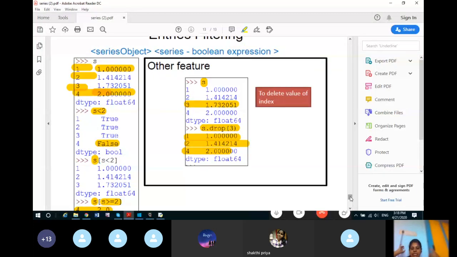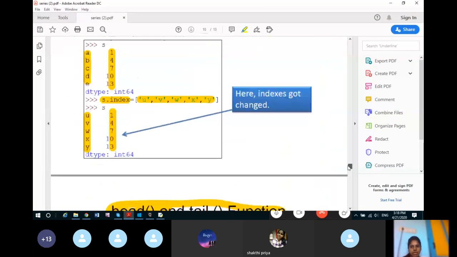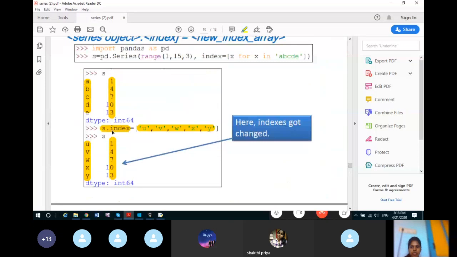Now one topic is left. The operations which we have studied here in series will have some attributes also. That means with series we can use some attributes like size and index. Index I already taught you. To change the index you call the index attribute. Like this we have many attributes in series that I am going to discuss in the next chapter, next class. So I hope series is clear for you all.